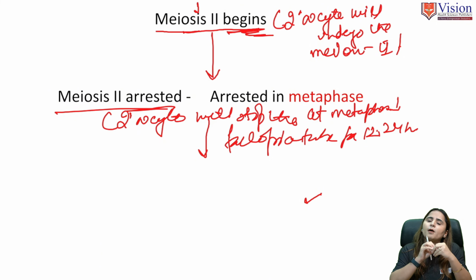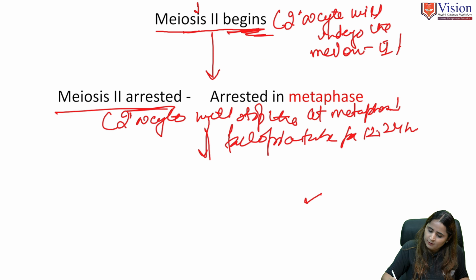So if there is a sperm inside, like at the very starting I had discussed the very important definition of when fertilization occurs. So when the sperm fertilizes the secondary oocyte, then only fertilization will happen. Like I've told you, out of 200 million only 2 million sperms can enter that secondary oocyte, and if fertilization occurs at this time, then meiosis II will resume.